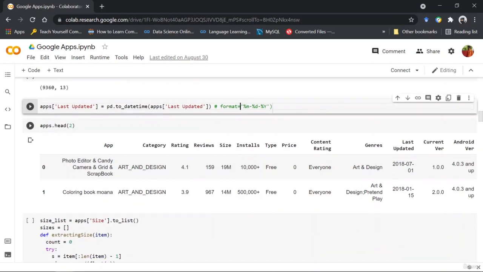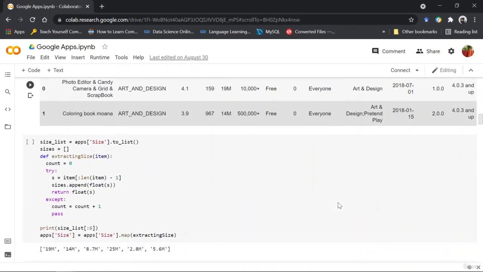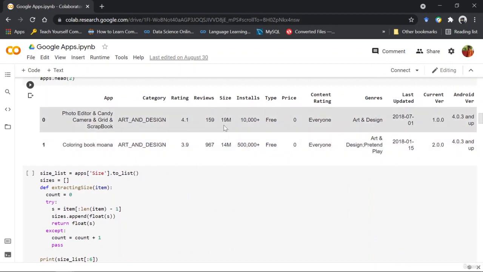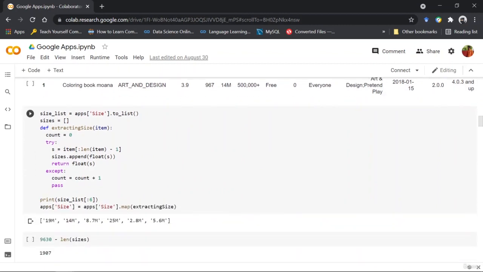So now this last updated column has actually changed from a string type to a date type format, right? Next, as you can see, I am now trying to extract the information from the size column, meaning I'm trying to remove the M, right? So again, I've created a function that can be inputted into the map function here.